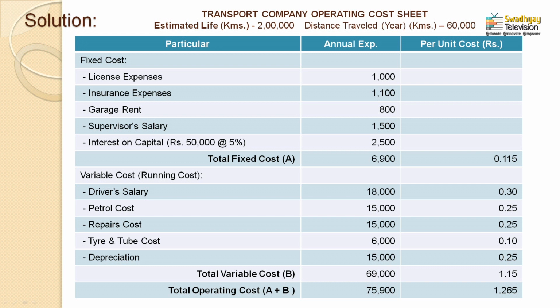Now, the total operating cost is A plus B, that means total fixed cost plus total variable cost, which comes to 75,900 divided by 60,000 kilometers, and operating cost per unit or per kilometer, that is 1.265. So, this is the way which you can find out the operating cost.